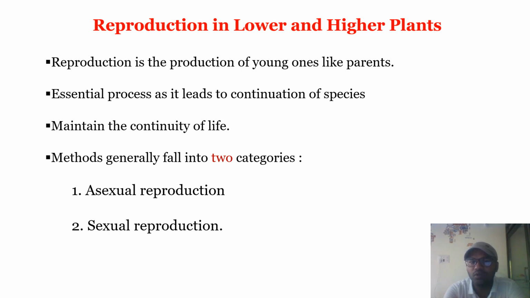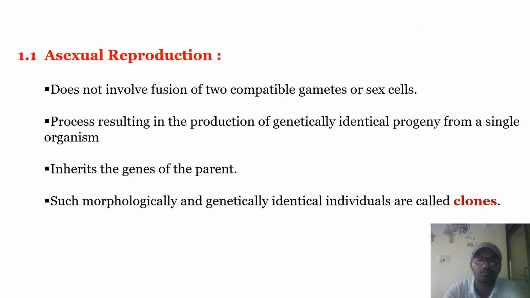You are also aware that there are two types of reproduction. One is asexual reproduction, and the second one is sexual reproduction. Let us see what is meant by asexual reproduction.